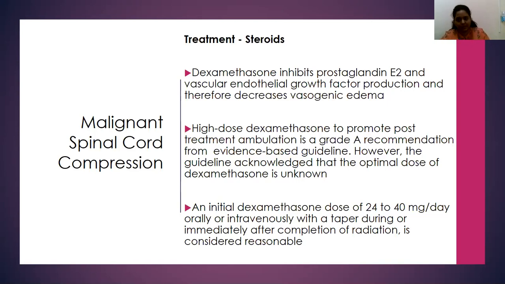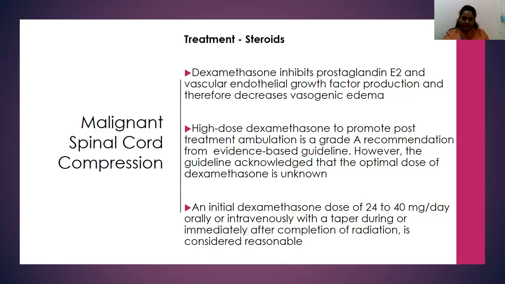After starting steroids, we first and foremost need to see whether this patient has a single level of obstruction or multiple levels of bone mets or bone involvement. We need to evaluate whether this patient should be sent for surgery for spine stabilization or sent for radiation. Now, if we consider surgery, it's an emergency procedure. So till the time of surgery, the steroids are continued.